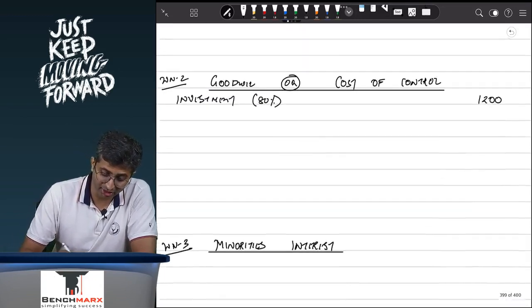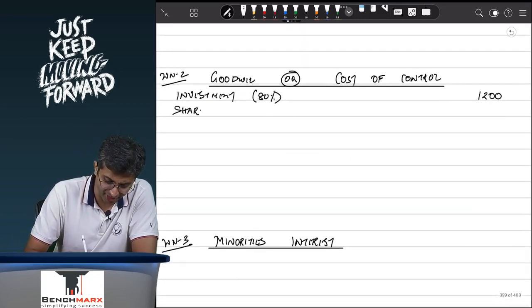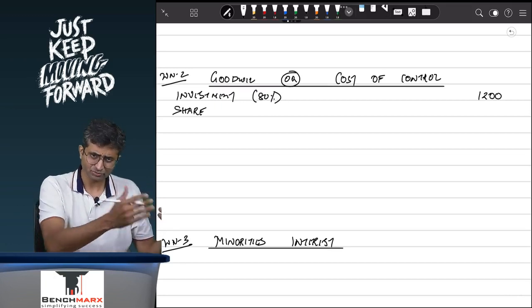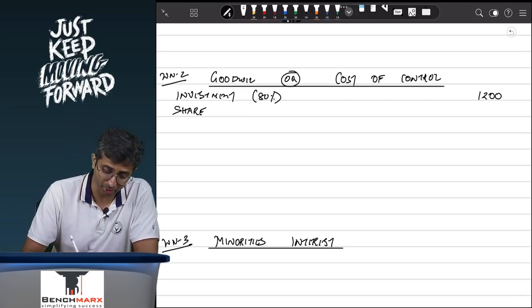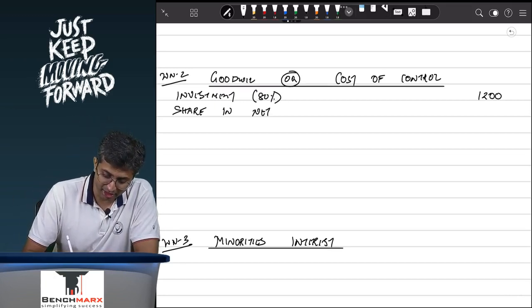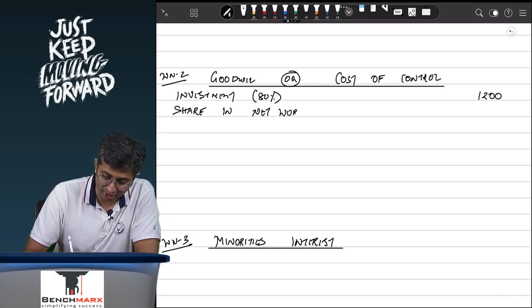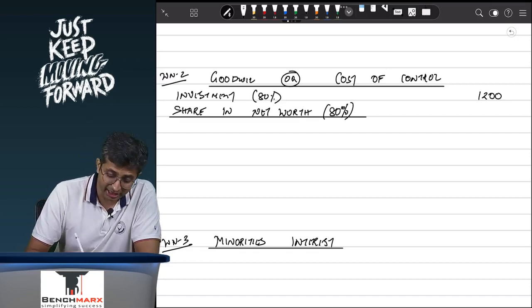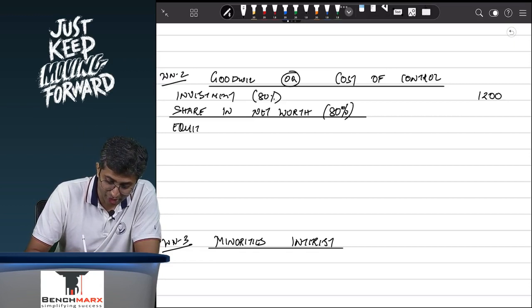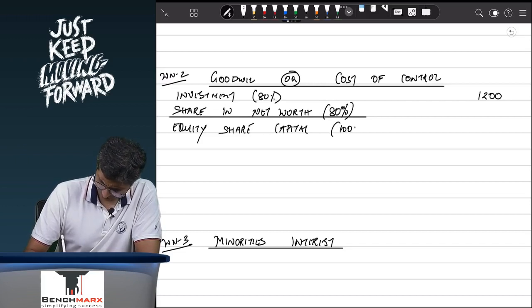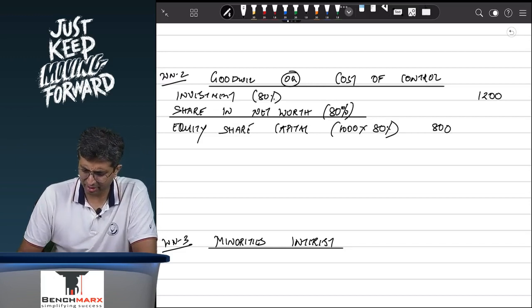But this investment gives you what? Well, this investment gives you a share in the net assets. Net assets are consolidated, but net assets are also represented by net worth. Share in, let us say, net assets or net worth. How much share in the net worth? If there is a liquidation or if there is a dividend distribution, I will get 80%. 80% of what? Equity share capital. So whatever is the equity share capital of the subsidiary, its 80%, which is 1000 into 80%, let us say that is 800.